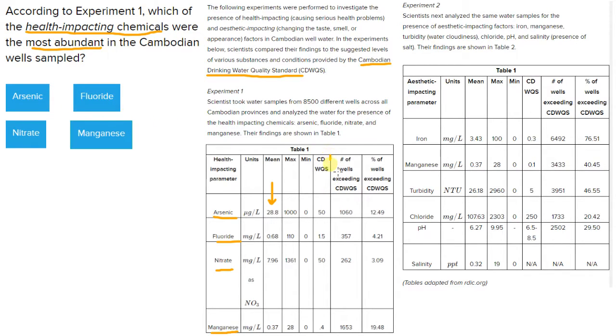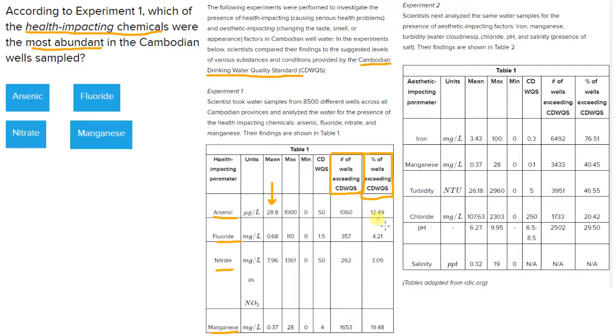And so you can either look at the number of wells here, and look down the chart, or you can look at the percentage of wells that exceeded it. I think either one will work, but the percentage of wells makes the most sense, because they're all coming from the same number of wells, and we're looking at which had the highest percentage of wells containing dangerous standards.